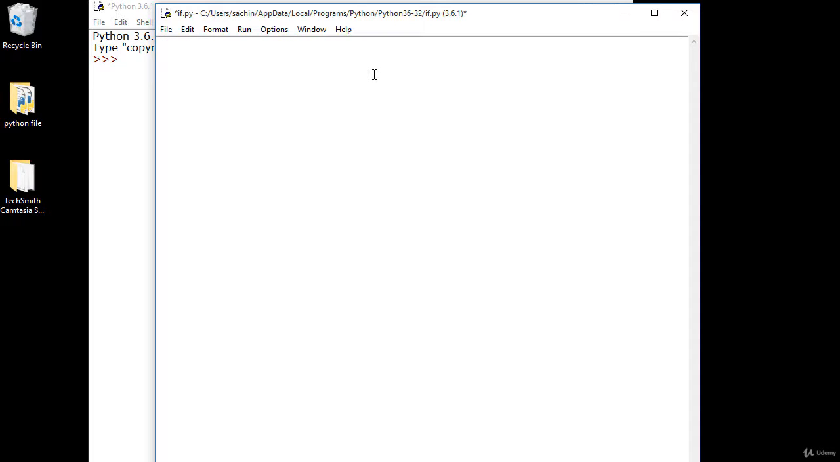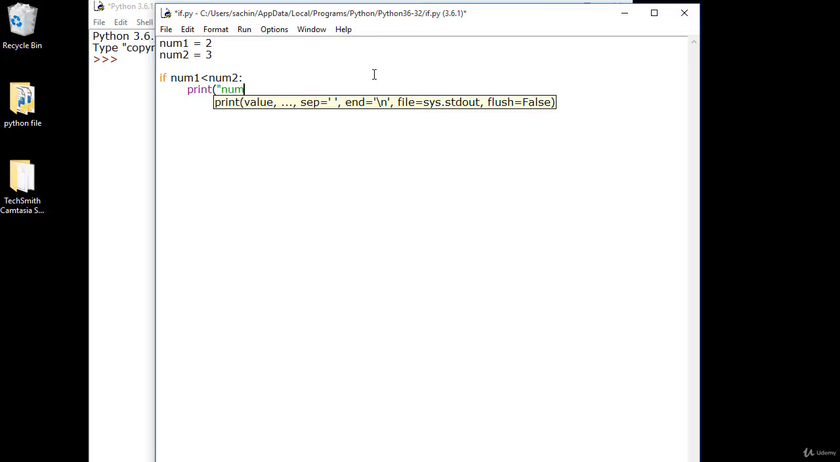What this means is basically, I'll go with one example here. Let num1 be 2, and num2 should be 3. I'll check if num1 is less than num2. Just compare here: 2 is less than 3, which is true. So if this is true, then I just have to print num1 is smaller.